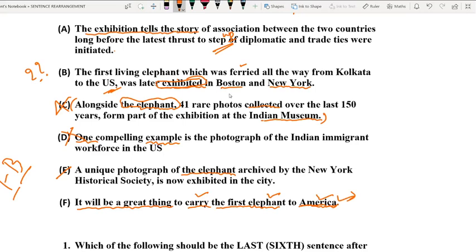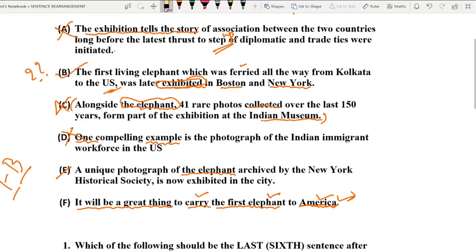Obviously, there is a link between option A and option B. Option B talks about exhibition. Option A also talks about exhibition. But if you have rightly observed, option B talks about the exhibition of the elephant. The elephant was exhibited, but nowhere in option A is there any clue or information on the elephant. So this cannot be the third option, right?